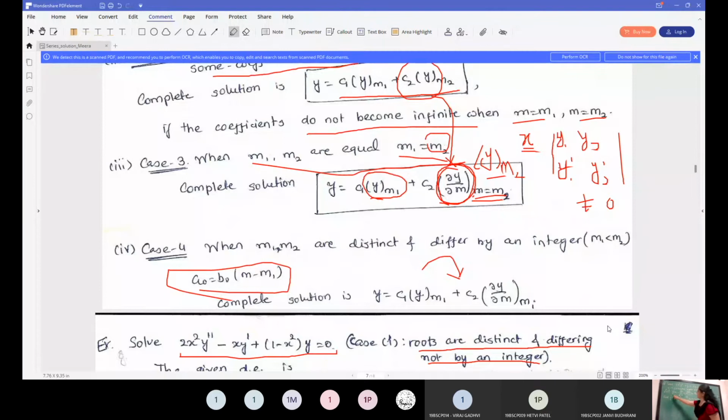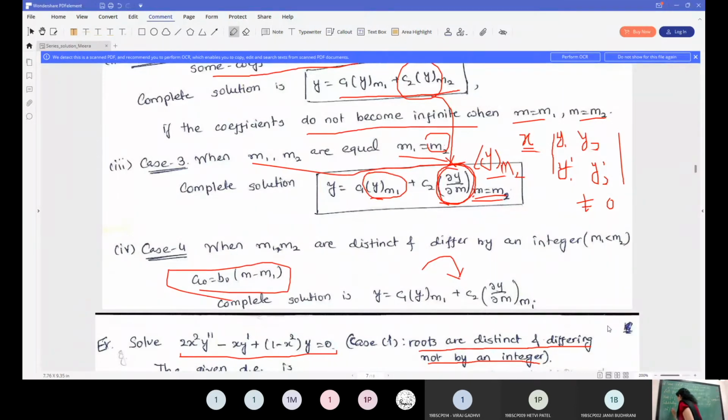So now you have y dash and y double dash. The next step is to substitute y dash and y double dash in the given differential equation. So let us substitute. Substituting y dash and y double dash in the given differential equation, we get 2x square, and now I am writing it in the series form only, y double dash.